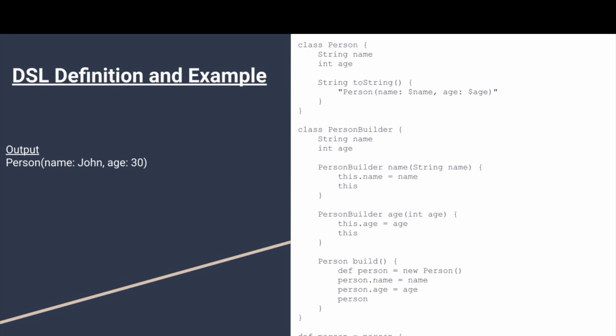While DSLs and object-oriented programming can be used together, do not get them confused, they do serve different purposes. Object-oriented programming is a paradigm for organizing and structuring code, while DSLs are specialized languages designed to be expressive and readable within a specific domain. However, the use of DSLs within an object-oriented programming codebase can enhance the readability and expressiveness of certain tasks, which in turn go hand in hand with each other and are often seen together.